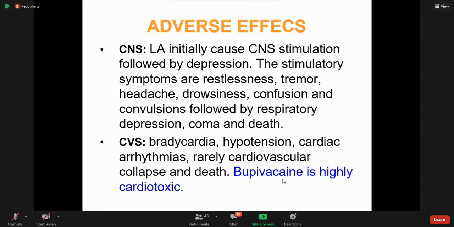Now, this is an important point from the MCQ point of view. Bupivacaine is highly cardiotoxic. This is one of the questions that can be asked in the MCQ. And I have given you the hint: this drug has two i's, so definitely this local anesthetic belongs to the amide group, and bupivacaine is highly cardiotoxic. We must remember this as far as MCQ questions are concerned.